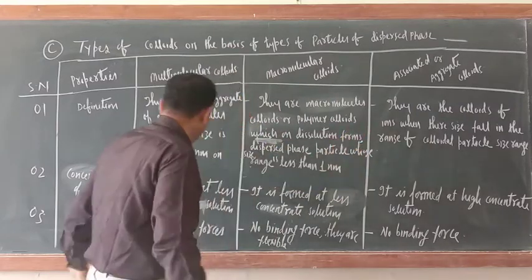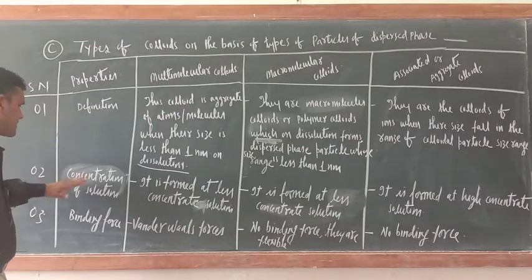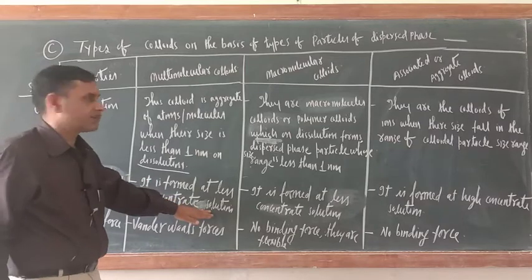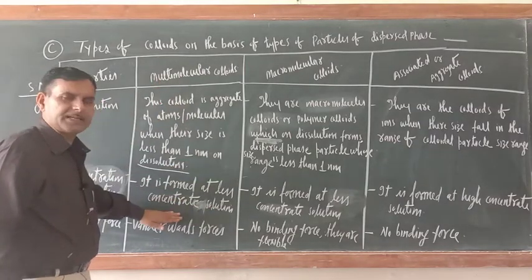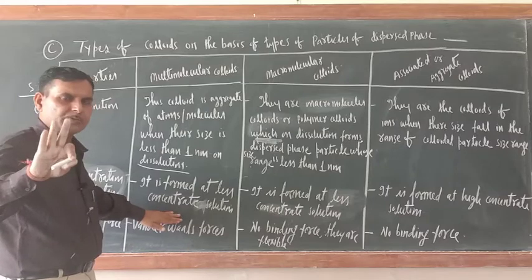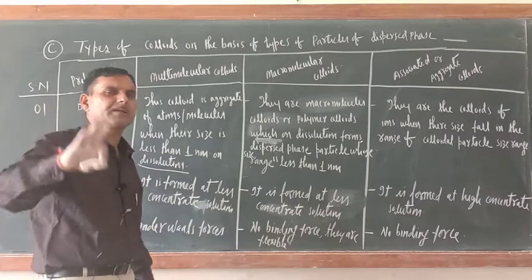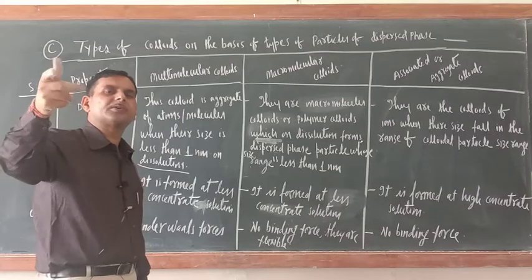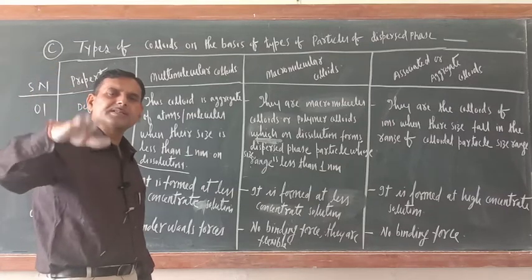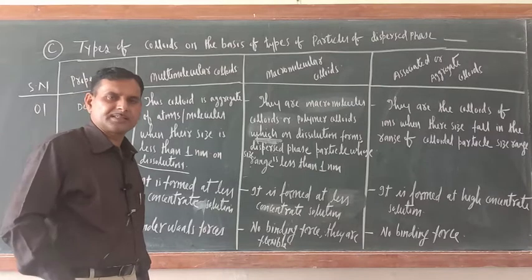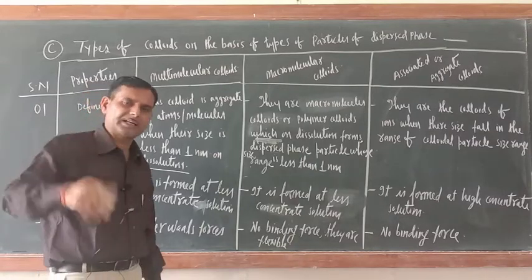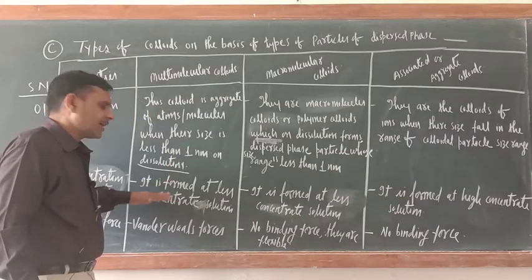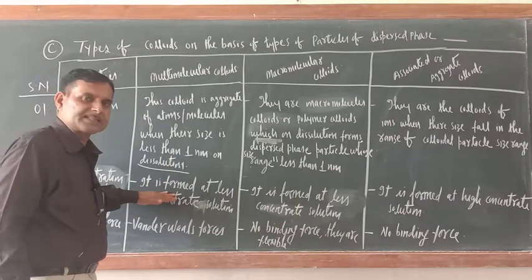It's okay that much. What about the next point? Concentration of solution. Multimolecular colloids are formed when the concentration of solution is less. I hope you understand what high concentrate solution means. High concentrate solution means solute is more. Less concentrate means solvent is more, solute is less. Dilute and concentrate, I hope you understood. So they are formed when the solution is at a less concentrate state.